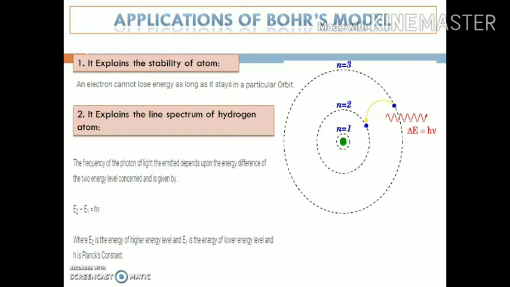It also explains the line spectrum of the hydrogen atom, and the electron neither emits nor absorbs energy as long as it stays in the particular orbit. When the atom is subjected to electric discharge or high temperature, an electron in an atom may jump from the normal ground level to some higher levels.